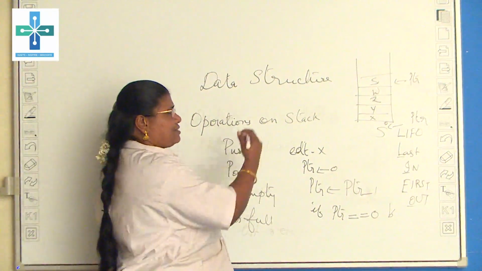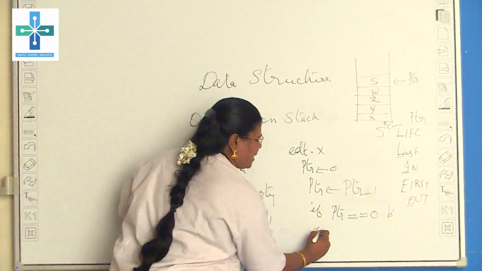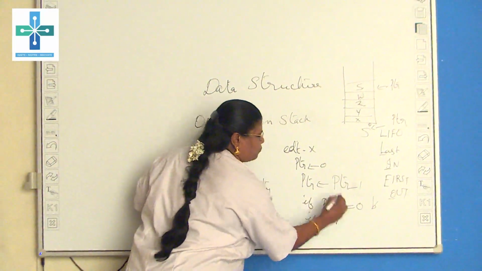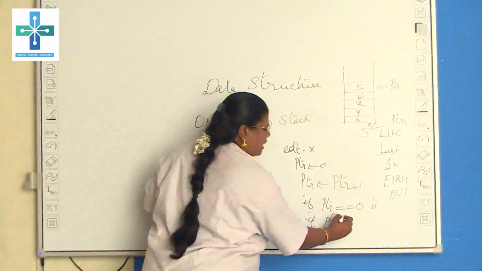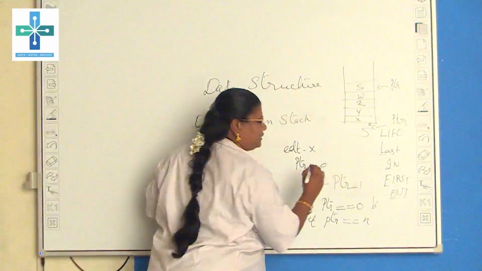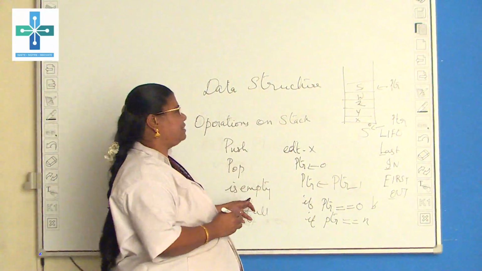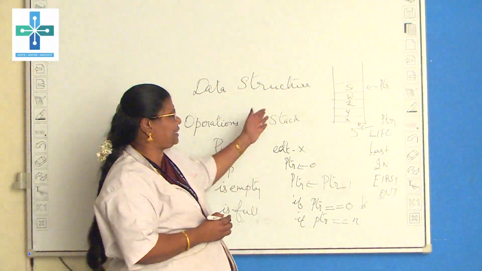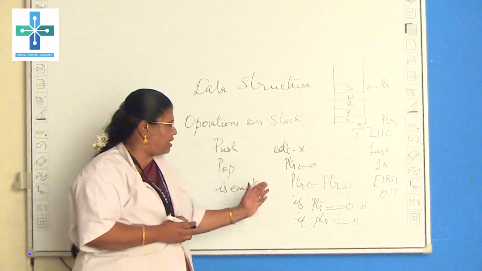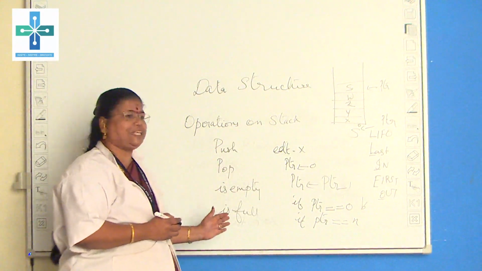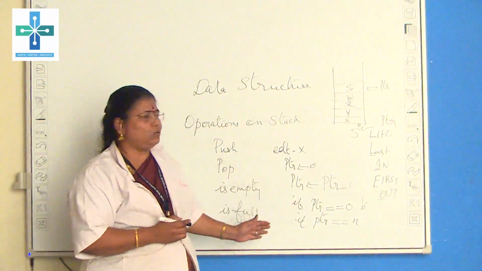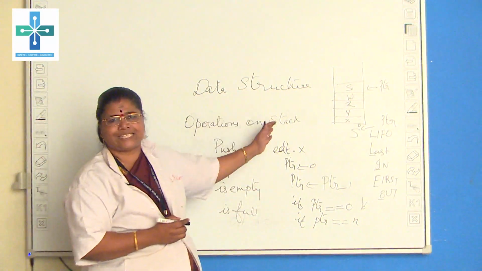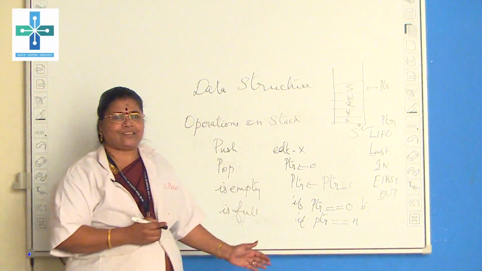Similarly, what is the size of the stack? Suppose the size of the stack is n. If the pointer is pointing to the nth location, then we can say that the stack is full. Therefore, in the same way, we are able to write the algorithms for push, pop, isEmpty and isFull, and that we can do as the operations on a stack. Okay. Therefore that is a stack structure.